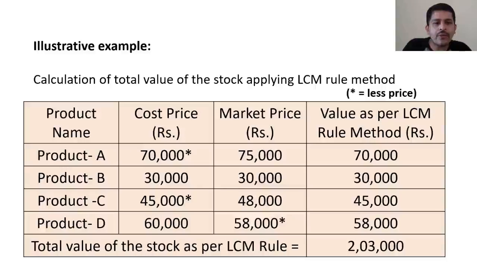So the total value of the stock as per LCM rule will be found by adding the values of all 4 products recorded in column 4 as value of assets under LCM rule method. The total value of stock as per LCM rule method in the given problem is 2,03,000.